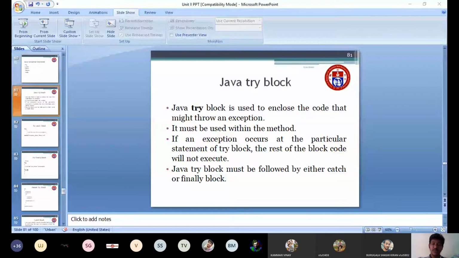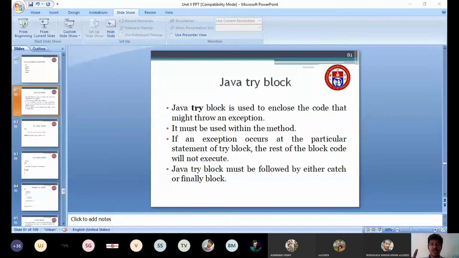For example, assume that I am assigning a equal to 1 and b equal to 0, then c equal to a divided by b. In that case, we may get an exception. My a value is 1 and my b value is 0, so 1 by 0 gives infinity. In that case, you can predict that this code will generate an exception.